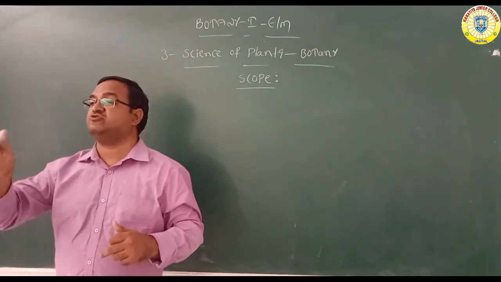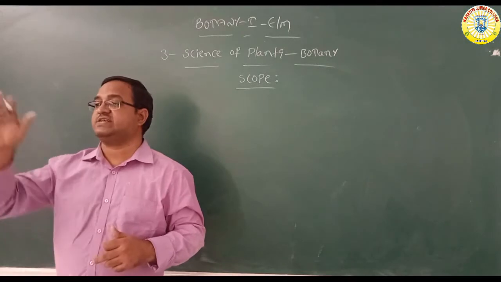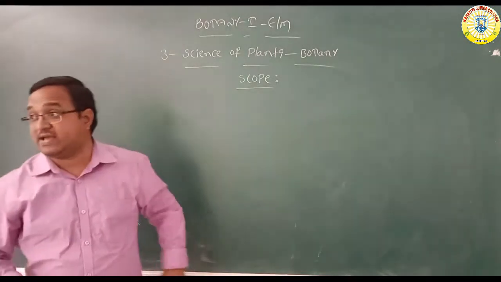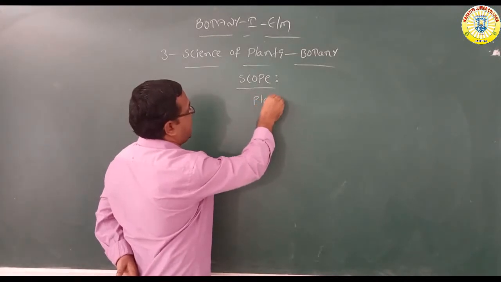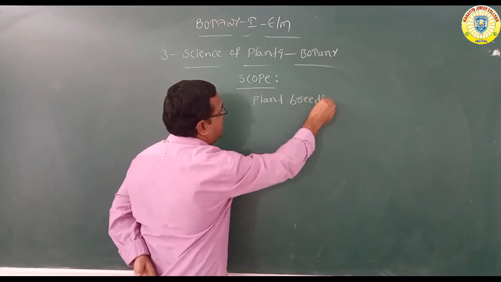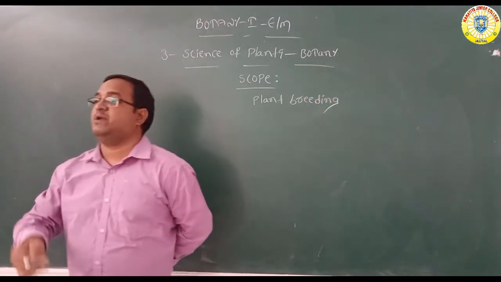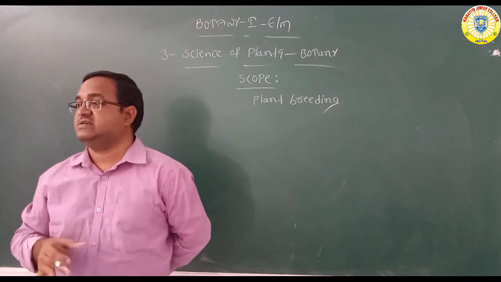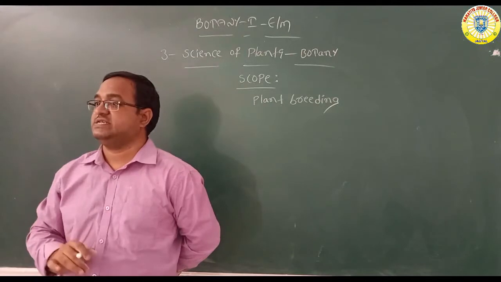Plant breeding is very useful. The plant breeding method is also very important, which we will discuss in the second year. Plant breeding is very useful for the production of hybrid plants. For example, production of hybrid rice, hybrid wheat, hybrid maize, hybrid sugarcane.